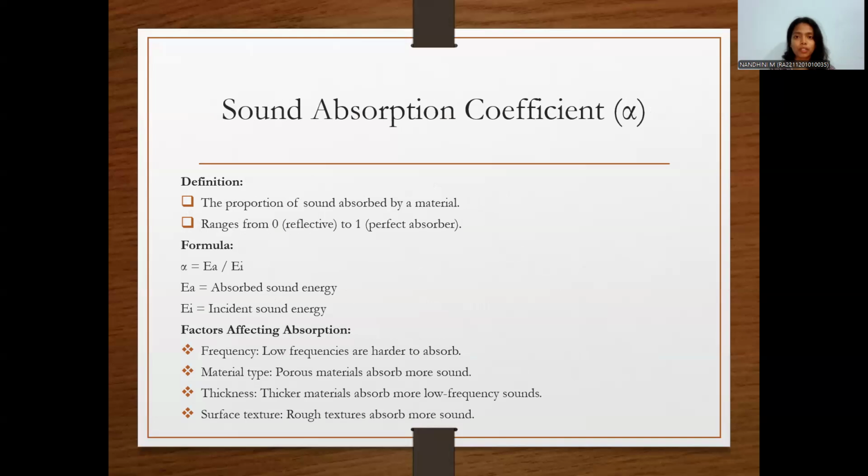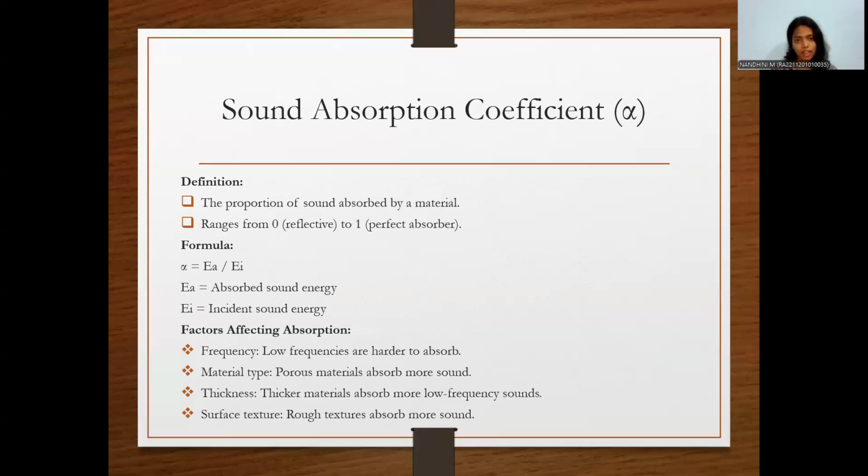Next is sound absorption coefficient. Generally, it means the proportion of sound absorbed by a material. This can range from 0 to 1. 0 will be reflective and 1 will be a perfectly absorbing material.